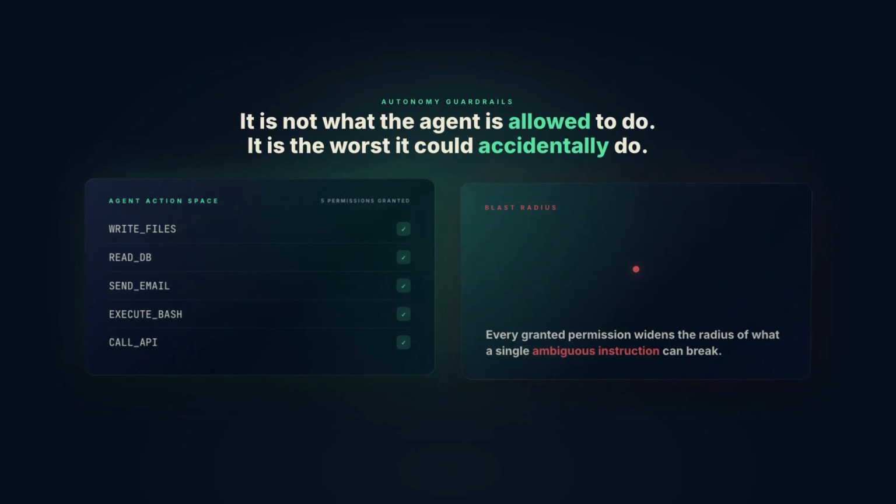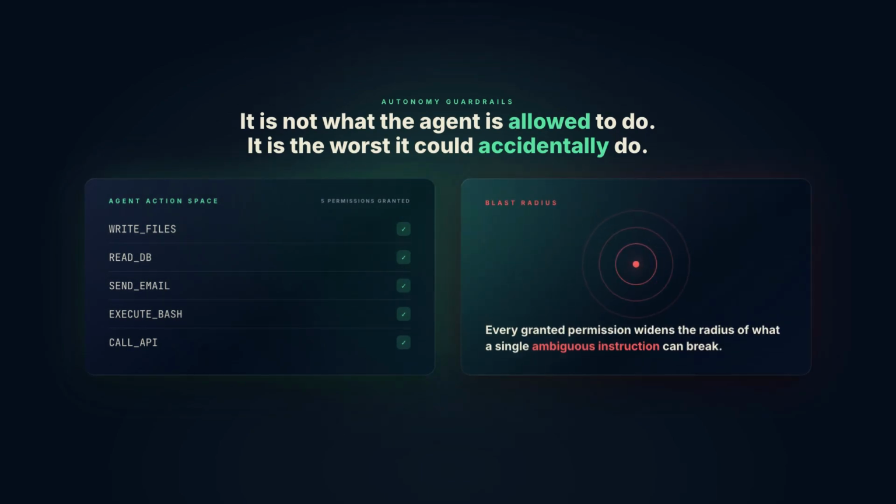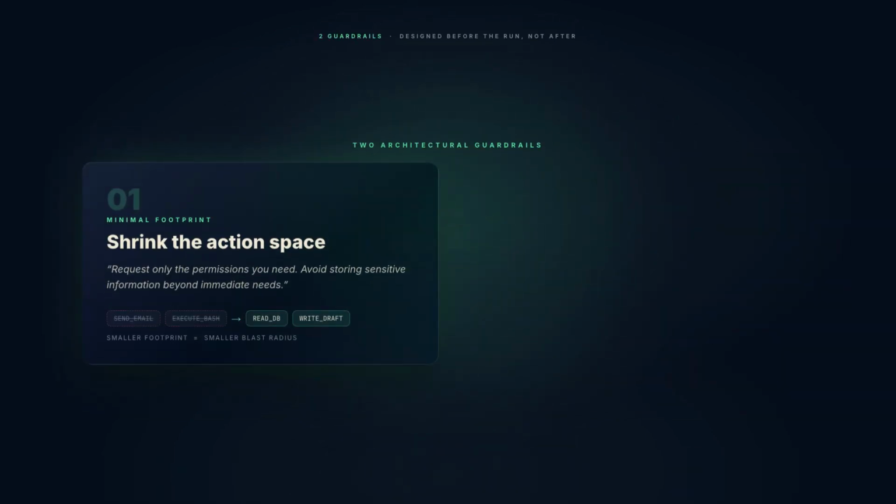Most discussions of autonomous agent safety focus on what the agent is allowed to do. The better question is, what is the worst it could accidentally do? That question sets the permission ceiling. 2 principles answer it. The first is minimal footprint. Request only the permissions you need. Avoid storing sensitive information beyond immediate needs. The design test? If this agent handles an ambiguous instruction it was not designed for, what is the worst outcome given its current toolset? That answer is the ceiling. Permissions beyond it are blast radius you have not controlled.